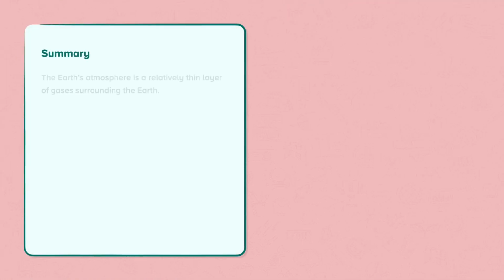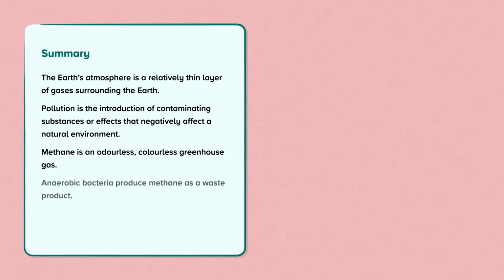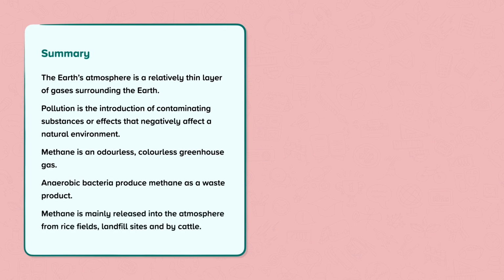To summarise, the Earth's atmosphere is a relatively thin layer of gases surrounding the Earth. Pollution is the introduction of contaminating substances or effects that negatively affect a natural environment. Methane is an odourless, colourless greenhouse gas. Anaerobic bacteria produce methane as a waste product. Methane is mainly released into the atmosphere from rice fields, landfill sites, and by cattle.